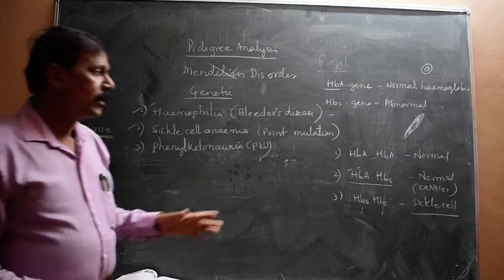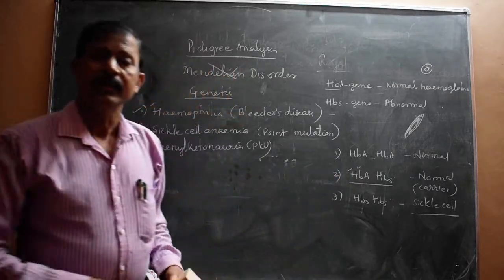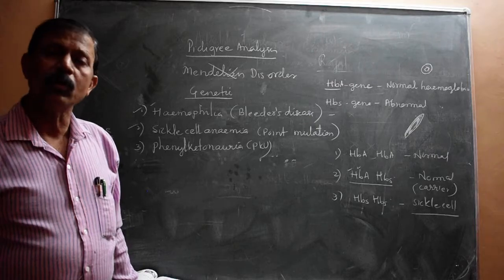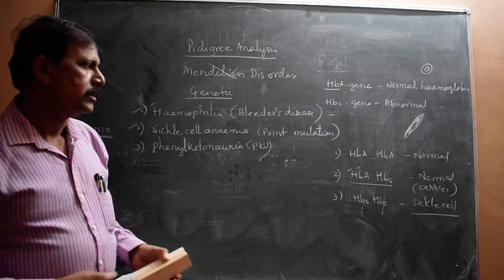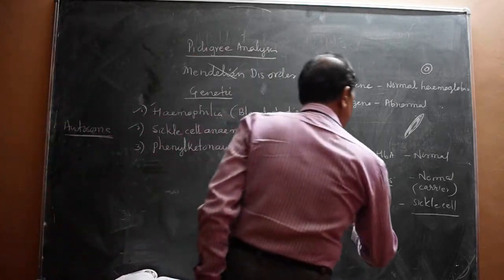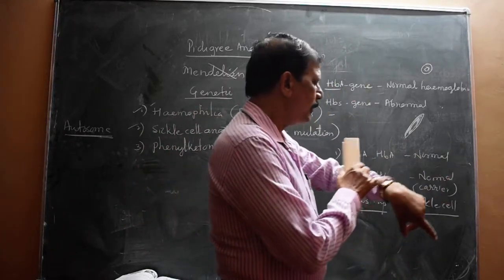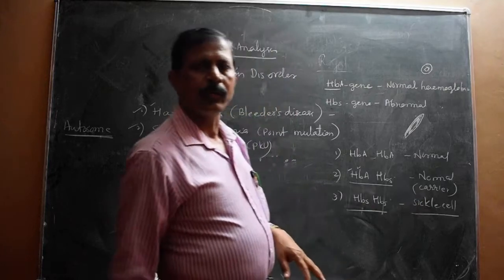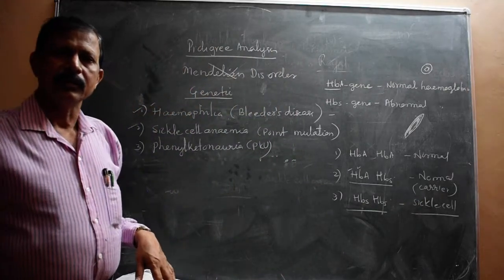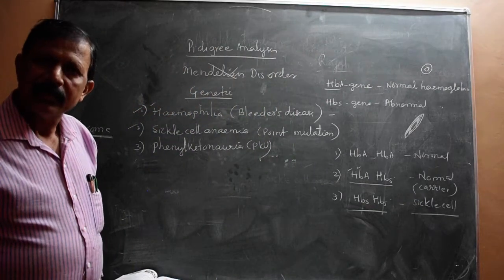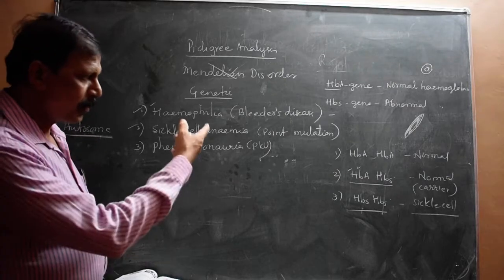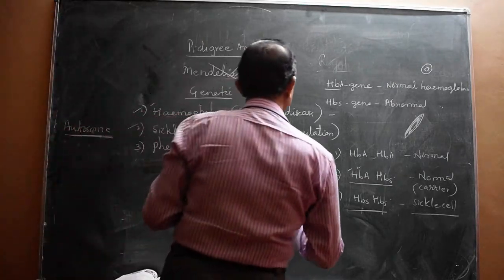So such parents can transmit it either to their daughter or to the son in equal proportion, because they are carriers. But if one person has HbS HbS, definitely he or she is going to transmit it to the next generation also. So that all depends upon the type of the genotype.